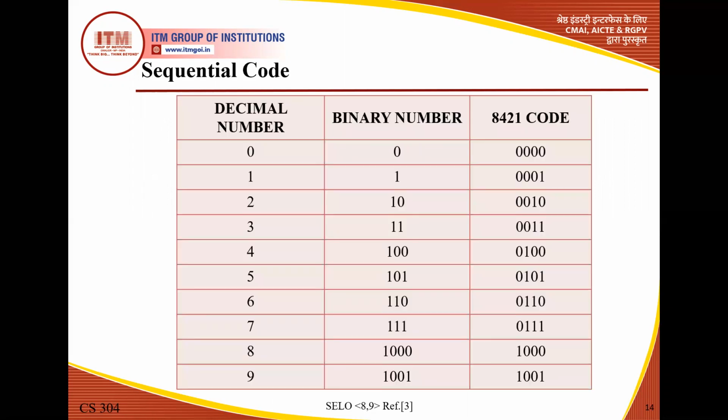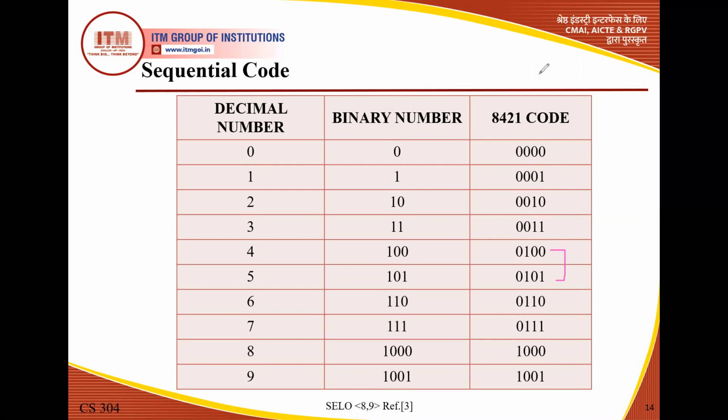Sequential code we discuss. This is the decimal number, binary number, and this is the 8421 code. So what about sequential code? If we concentrate on two consecutive codes here, only one single bit is different. Here 000, only this 0 is replaced by 1. Only there is a change in one bit. For the next two consecutive codes, this 0 is the same, this 0 is the same, this 1 is the same, only this 0 is replaced by 1. So again, there is a difference in only one bit.